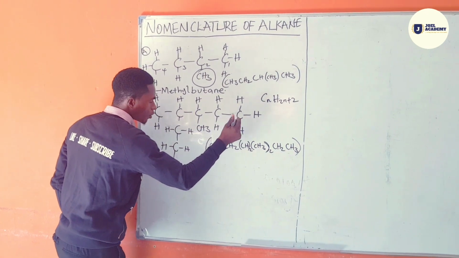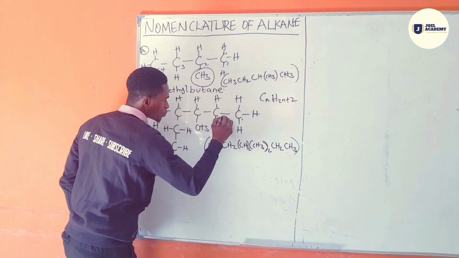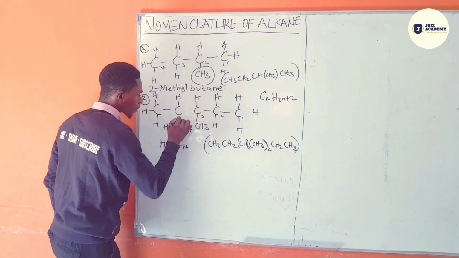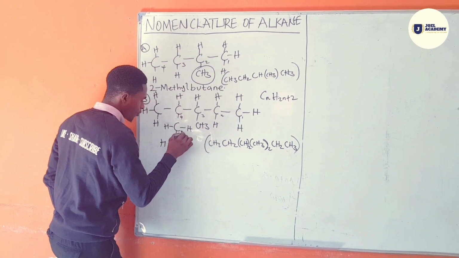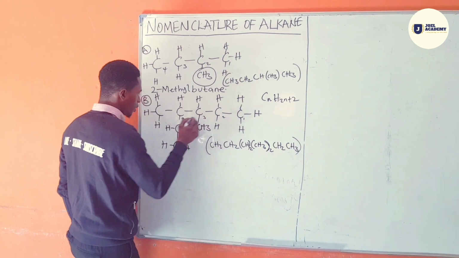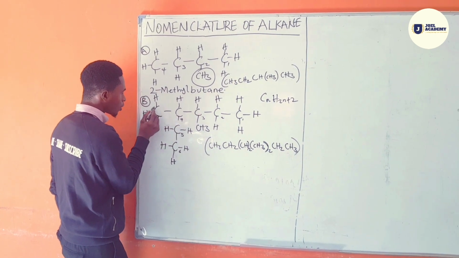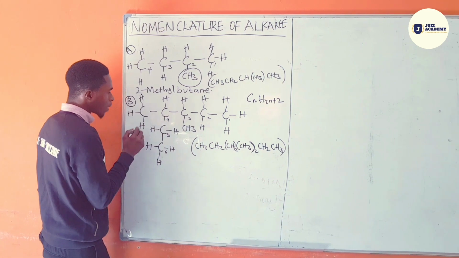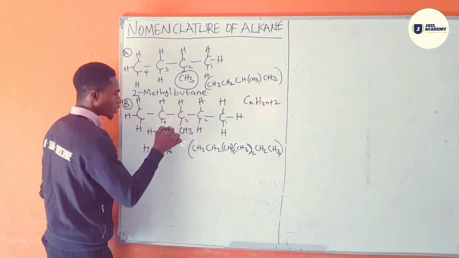If we start our numbering from here, 1, 2, 3, 4, 5, 6, we can see that we have a branching at carbon number 3 and another branching at carbon number 4. The branching here is methyl and the branching here is methyl.